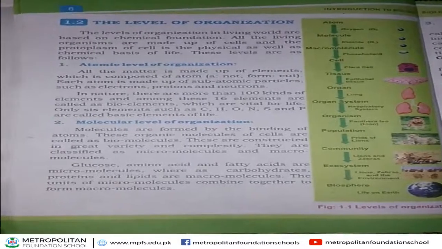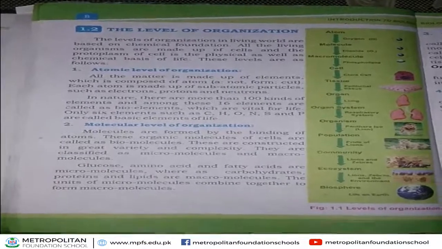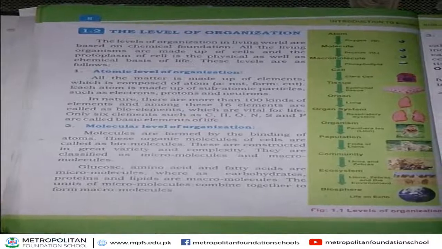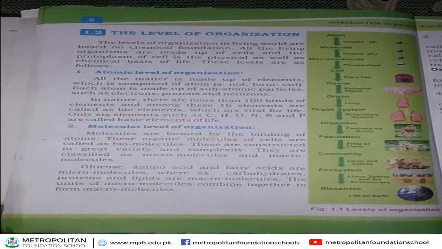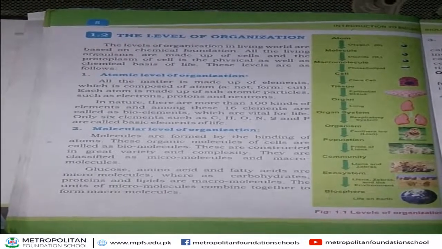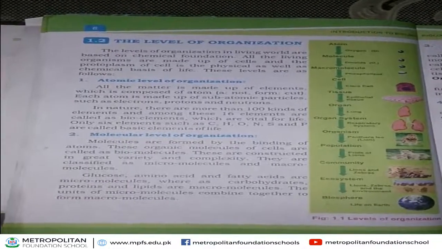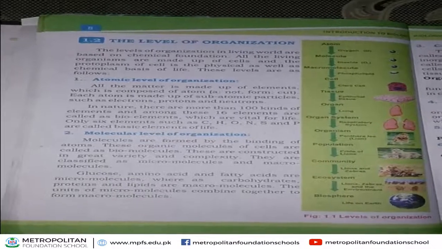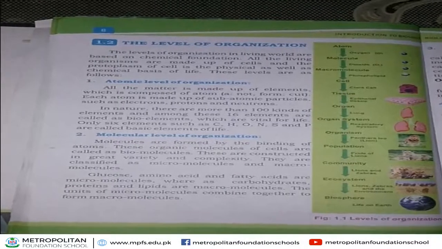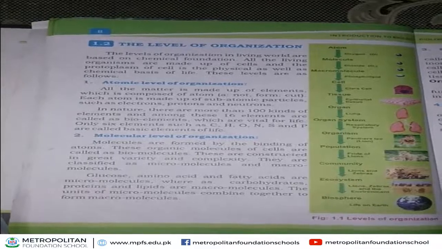Next, ecosystem. When different communities are found in a particular habitat, it is called ecosystem. Next level of organization after ecosystem is biosphere. What is biosphere? Bio means life and sphere means place. That place where life exists on earth is called biosphere.